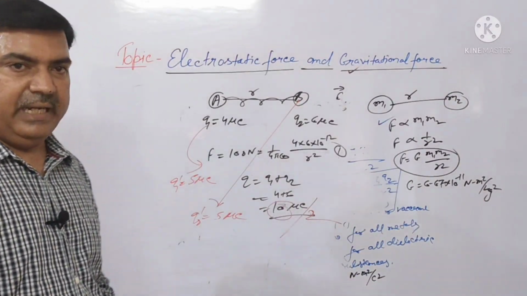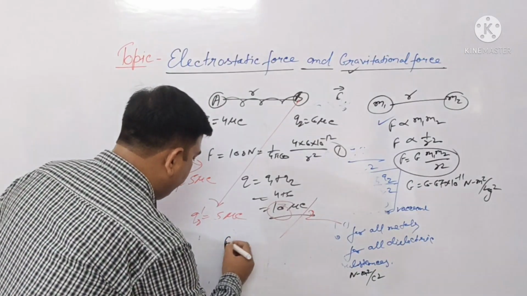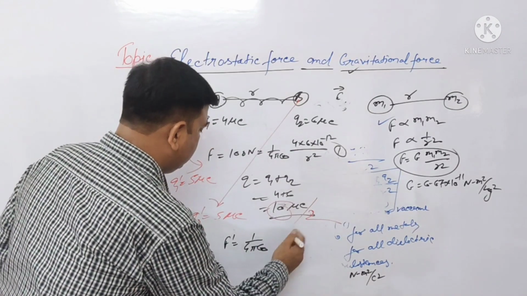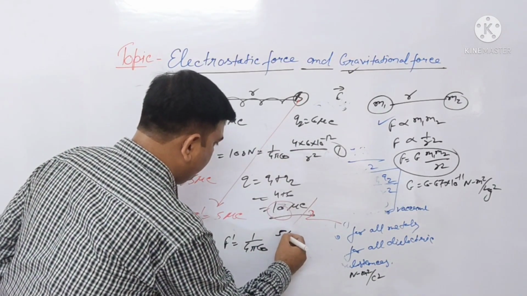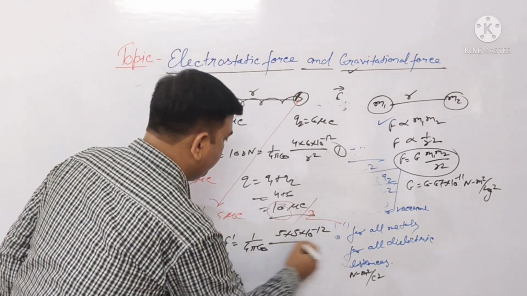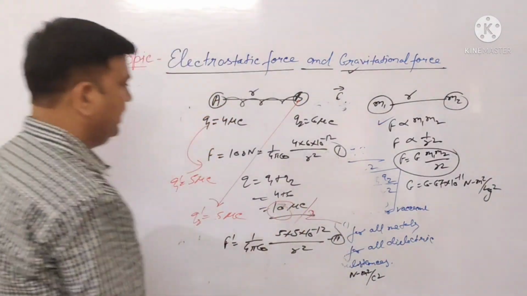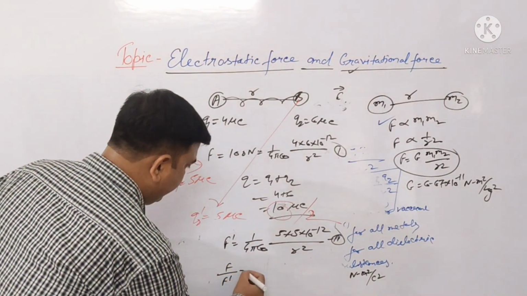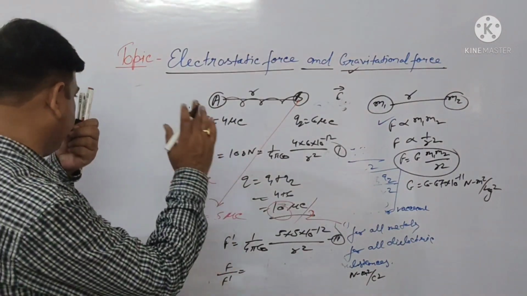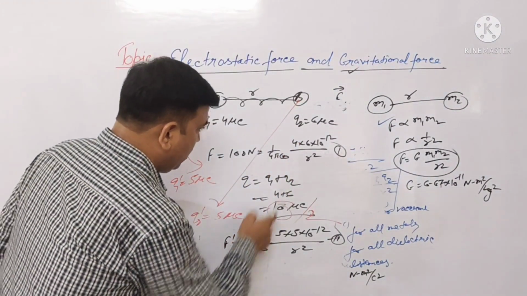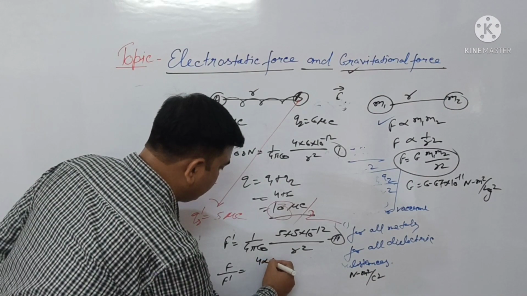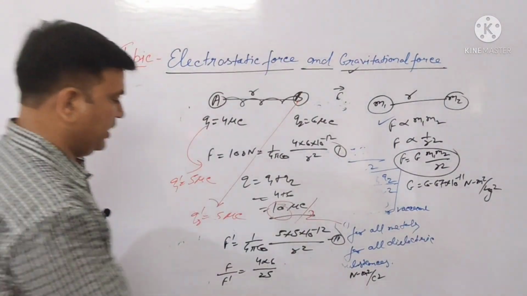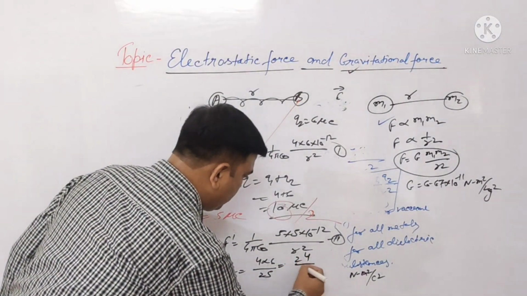It is the concept. Now how can we find the force in this case? F dash equals 1 upon 4 pi epsilon naught into 5 into 5 into 10 to the power minus 12 by the same distance r square. It is equation second. Now divide both equations, F and F dash. So F by F dash equals, 1 upon 4 pi epsilon naught cancels, r square cancels. Putting in the values, 4 into 6 is 24, and 10 to the power minus 12 cancels, giving 24 by 25.